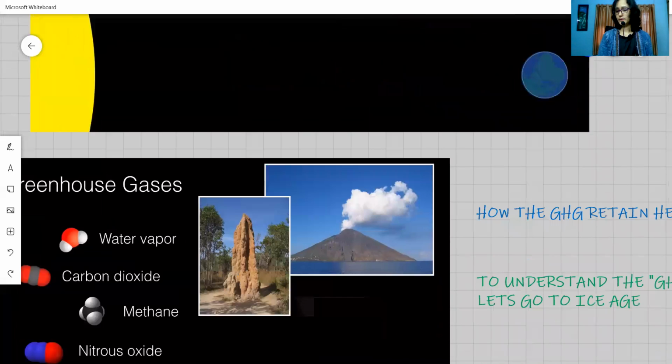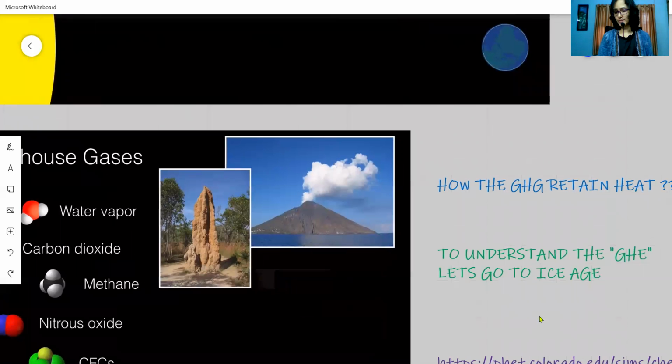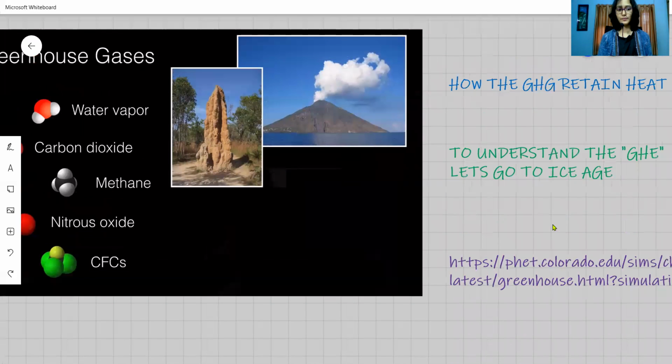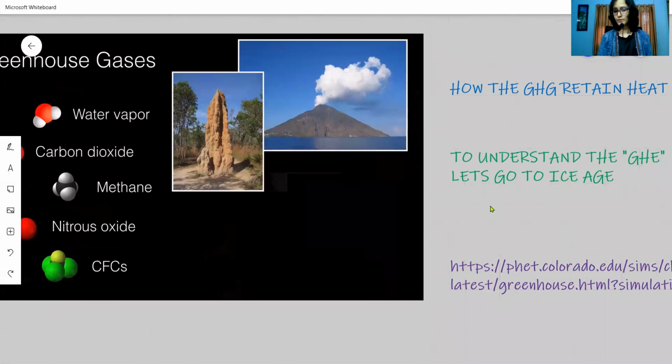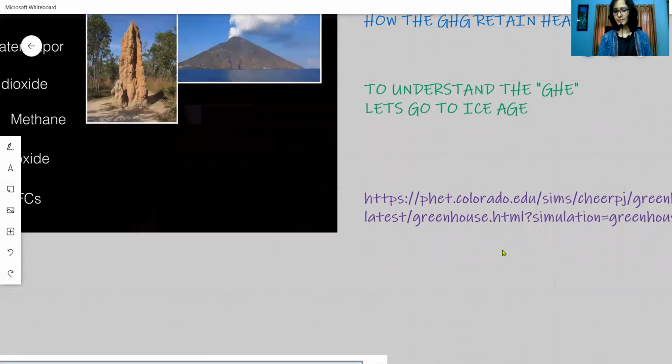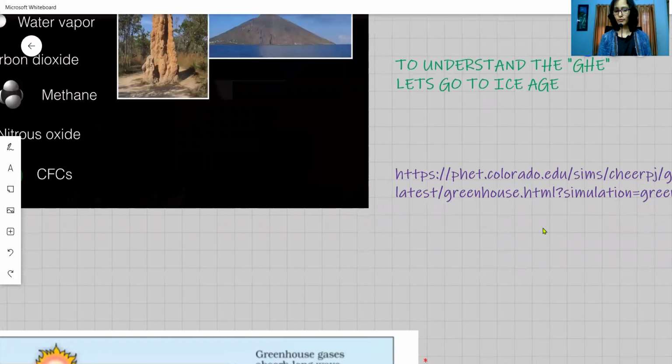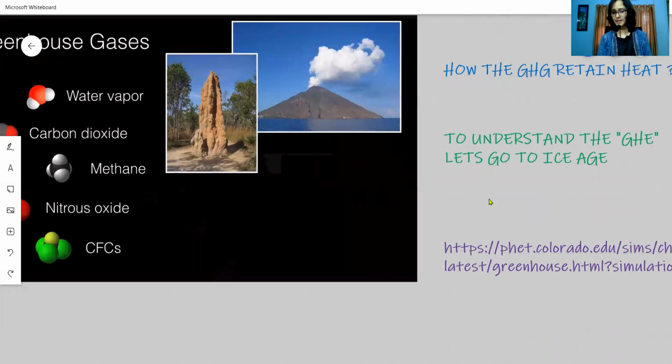Now, to understand the greenhouse gases, there is a computer simulation, friends. I would suggest you go to this website and explore it. But before that, let me take you to that website and show you how the greenhouse gases are actually contributing to global warming.